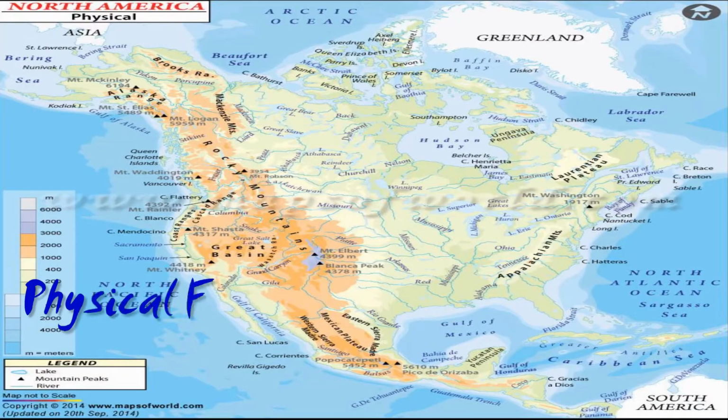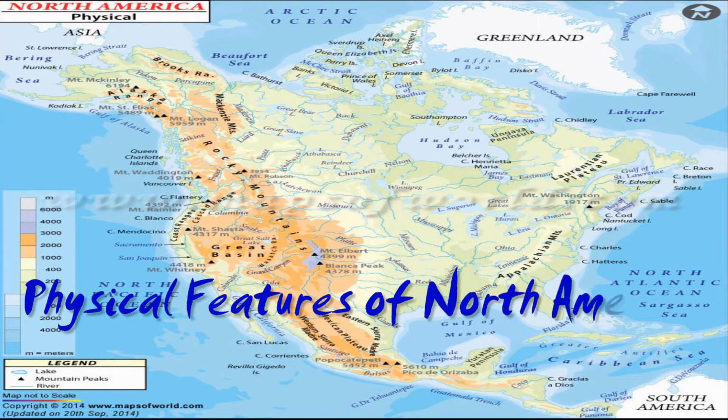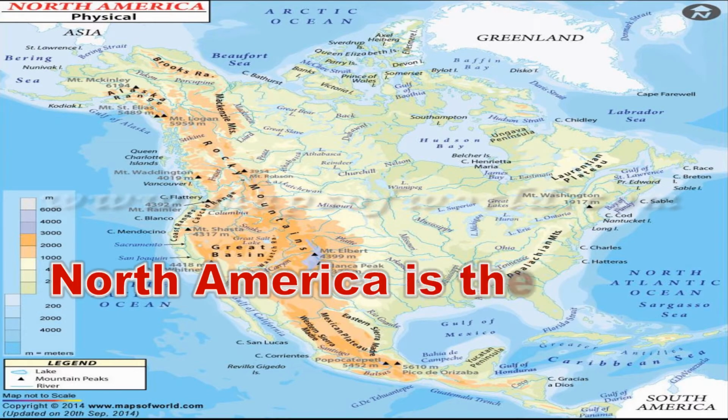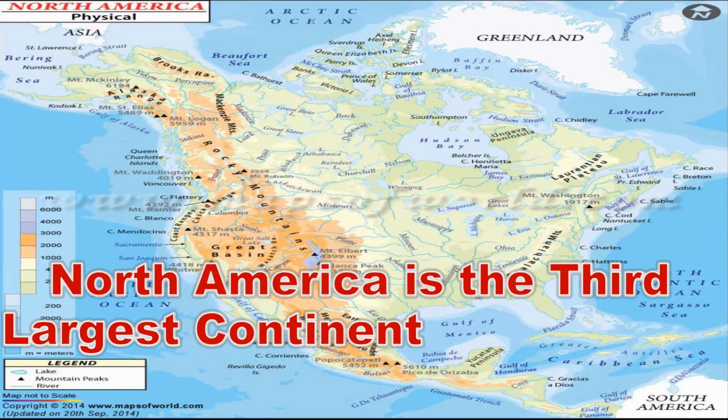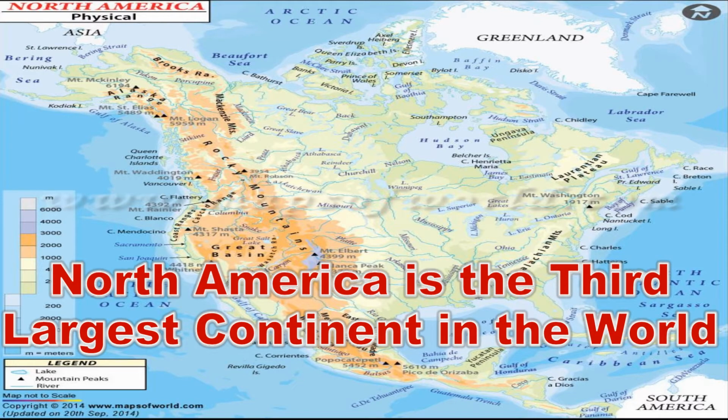In this video, we shall learn physical features of North America. Well, North America is the third largest continent in the world. What is a continent, children? The large landmass forming part of the Earth's surface is called a continent.